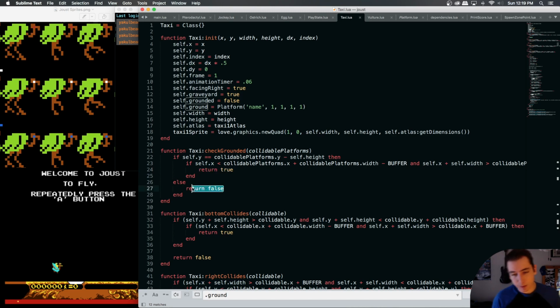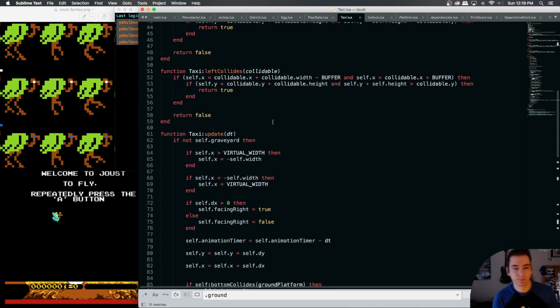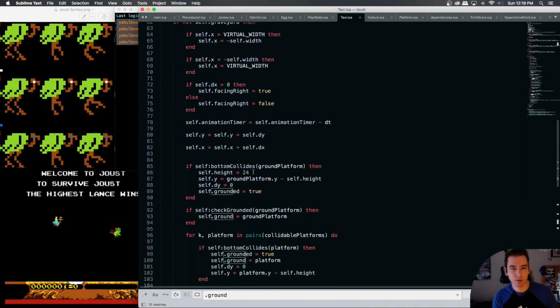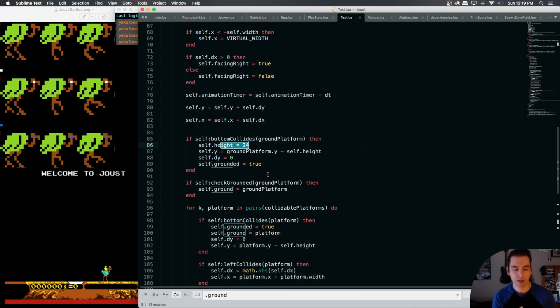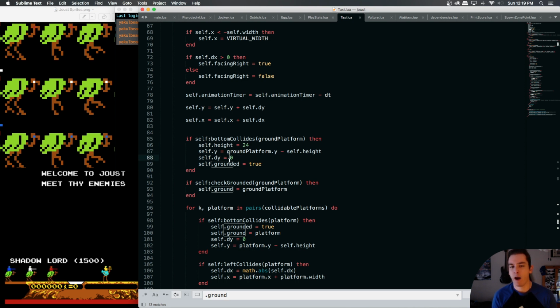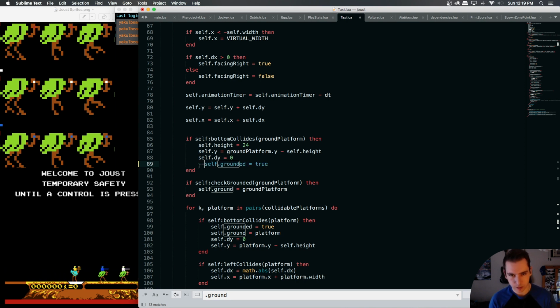So I guess let's just take a look and see what we're doing. So we bottom collide, we set our height. I don't think we're setting our height to 16 if we're in the air, which we'll have to do with our grounded boolean once we get that working right. So we become grounded, we get the taller height, we get the proper y, take away our y velocity, become grounded. Now, we're not going to be doing this here. That was the old way. And we are not going to be adding the ground field.